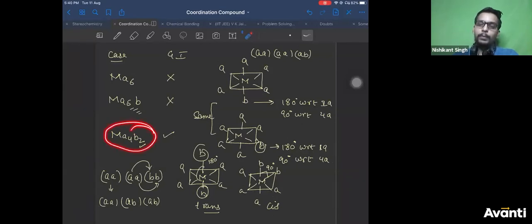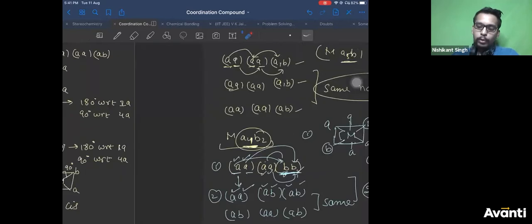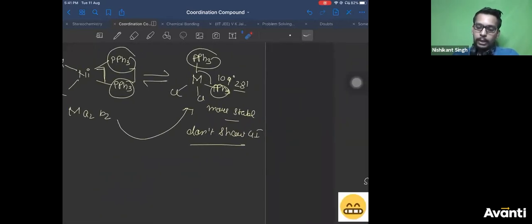Whereas MA4B2 shows 2 GI, that was cis and trans. When 2B were at 90 degree angle, we said it is cis geometry. When 2B were at 180 degree angle, we said it is trans geometry. Correct? And then I told you one trick also: arrange them in a pair of 2 and then see how many combinations are possible. We'll use it more today. So this is all from yesterday's class.